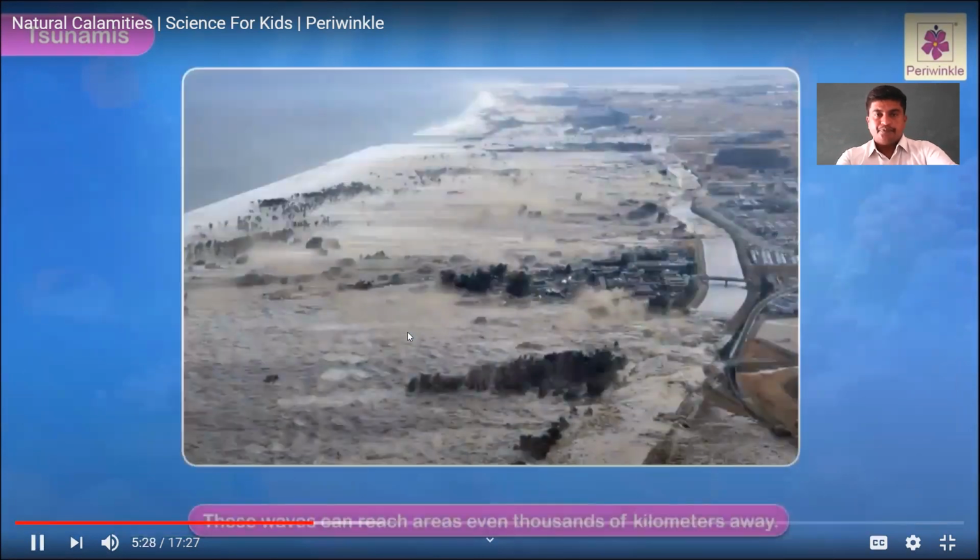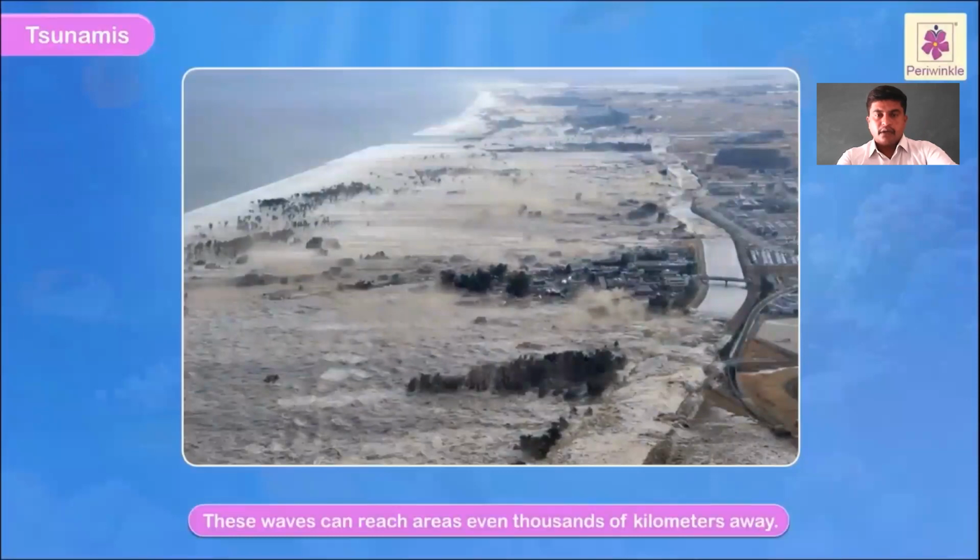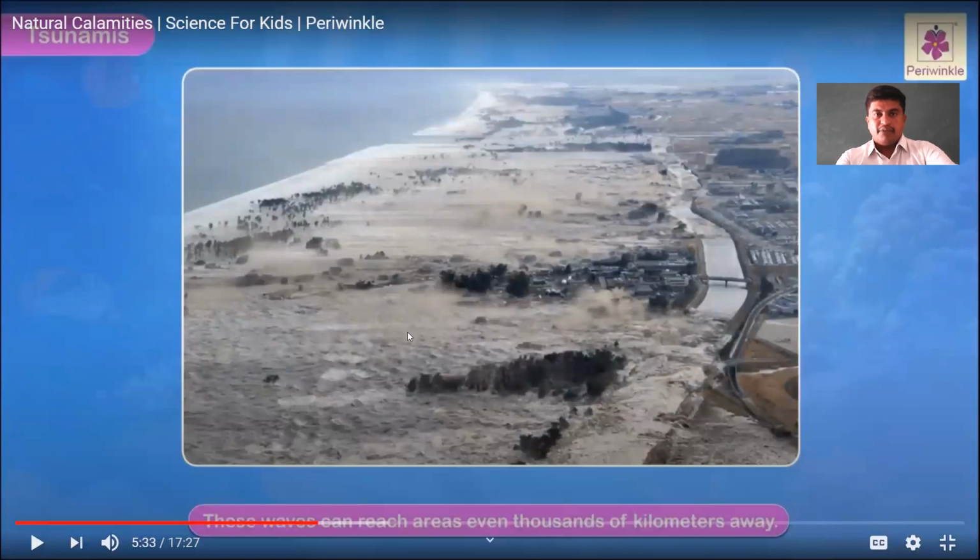These waves can reach areas even thousands of kilometers away. Yes, look at the videos over there. That is why, dear students, Indonesia and Japan, both of the countries, were completely destroyed in the year 2004 because of these massive waves.